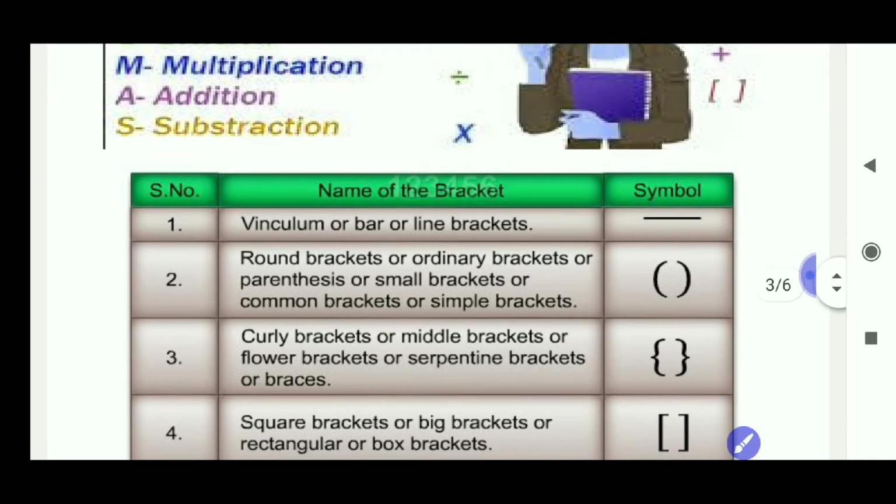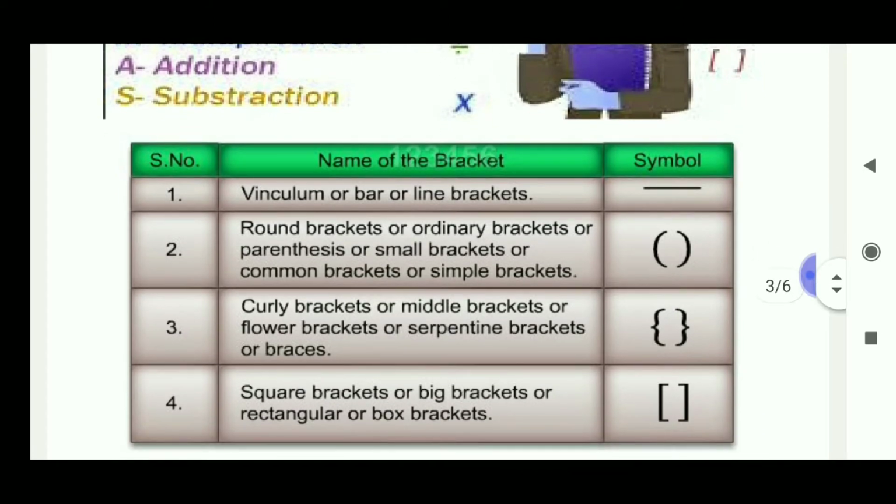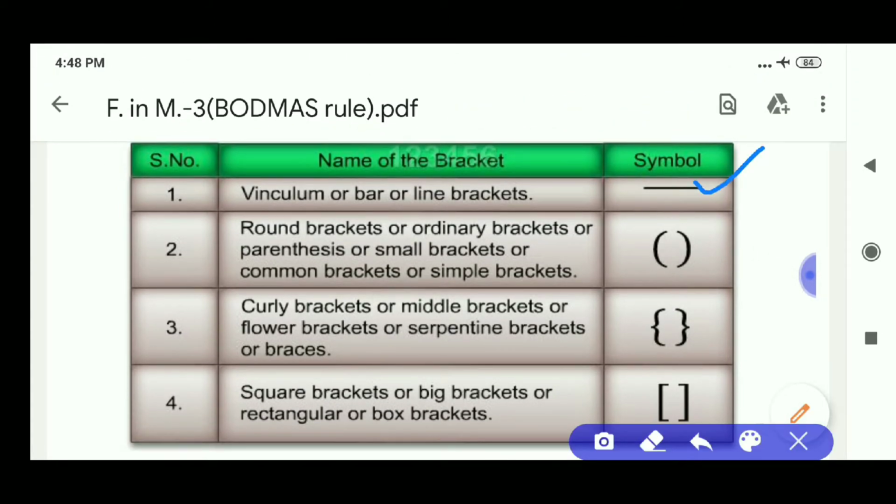Types of brackets. We already told you the first one is bar bracket or vinculum. Observe this bracket. It is called round brackets or ordinary brackets or parenthesis or small brackets or common brackets or simple brackets.